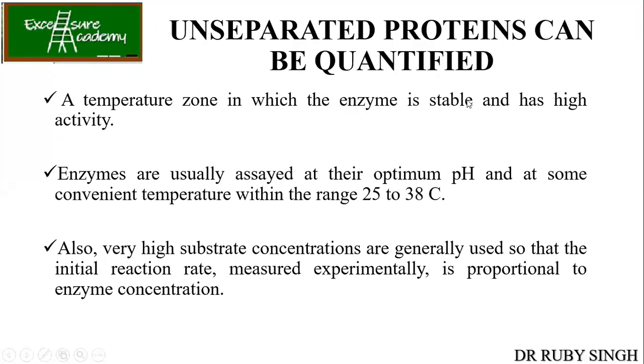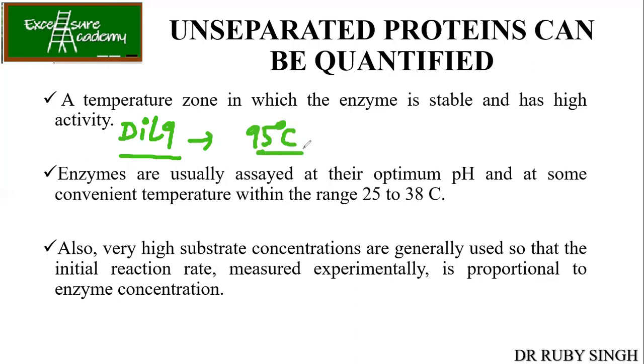Now, a temperature zone in which the enzyme is stable and has a high activity. So these are again the optimum temperature. The optimum is 25 to 38 degrees Celsius. There are many proteins which are stable at 95 degrees Celsius also. For example, in my case, I named one protein DIL9, Datura inoxia lectin 9, and this protein was stable till 95 degrees Celsius.